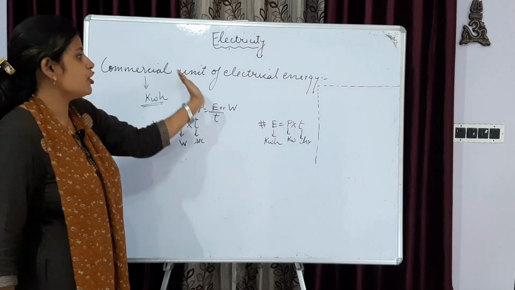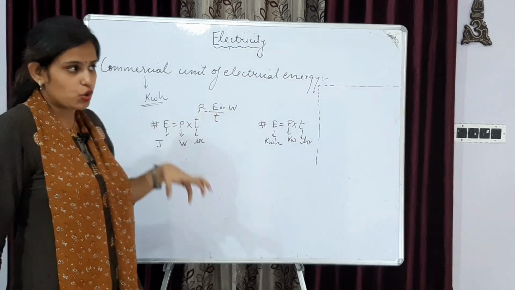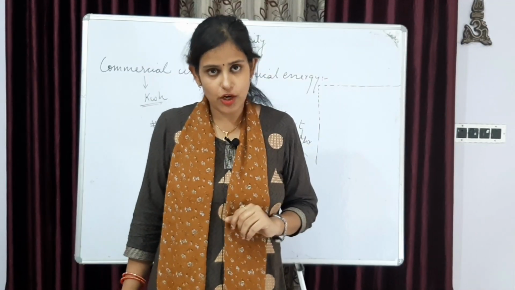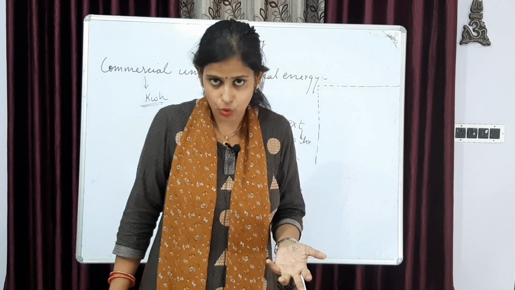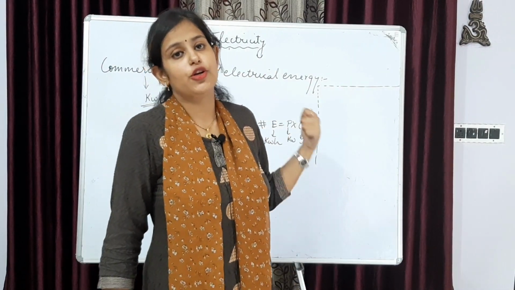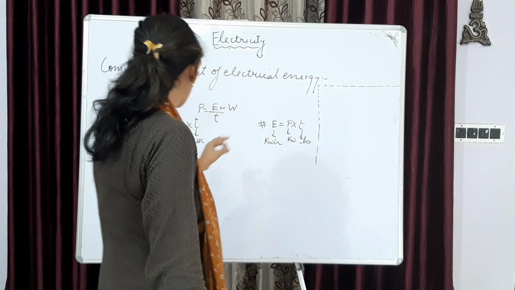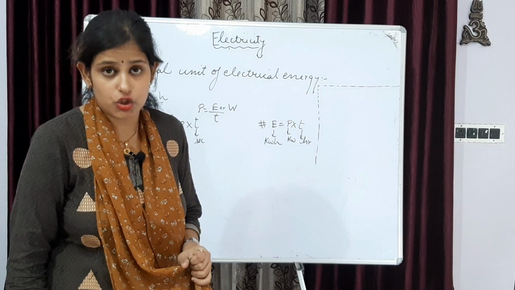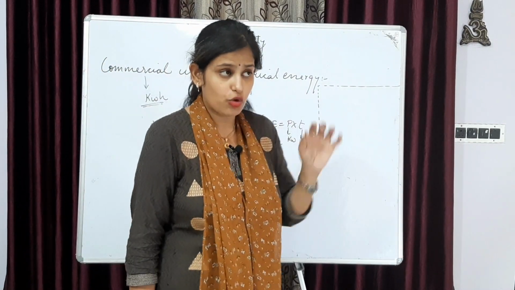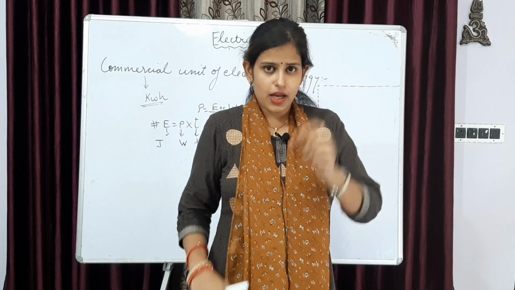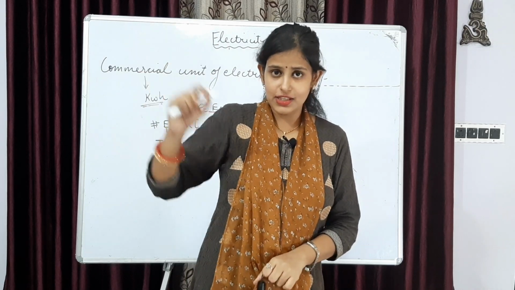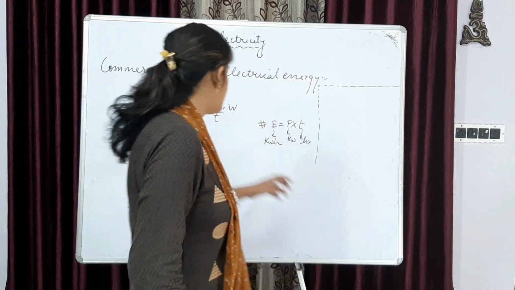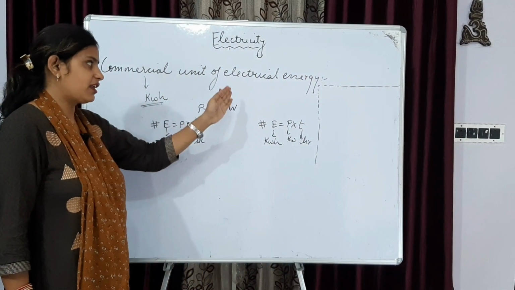But commercial unit of electrical energy means what? Which is being used in finding out the bill for a particular home. Electrical bill, the electricity bill that comes to you. For it, the commercial unit of electrical energy is used, which is actually kilowatt hour. You can find in your electrical meters, there in the extreme right side on the top, kilowatt hour is mentioned. So what is it? It is the commercial unit of electrical energy.